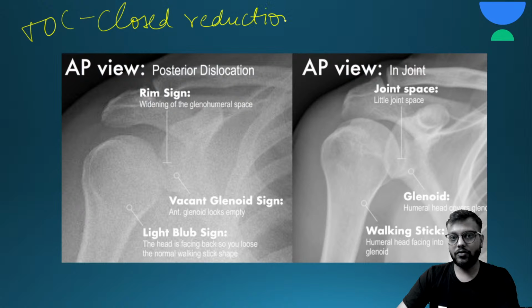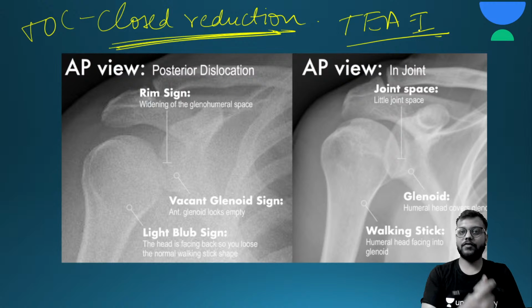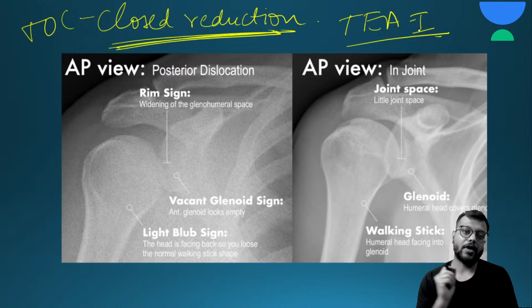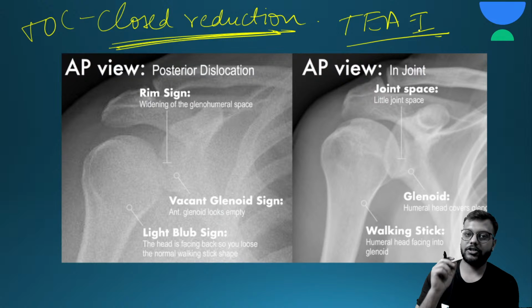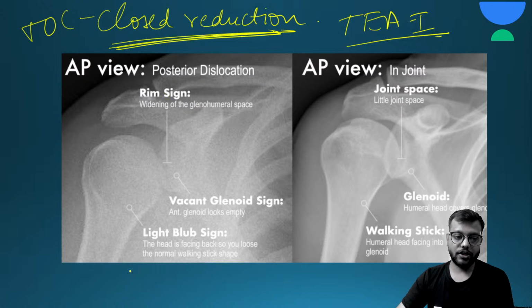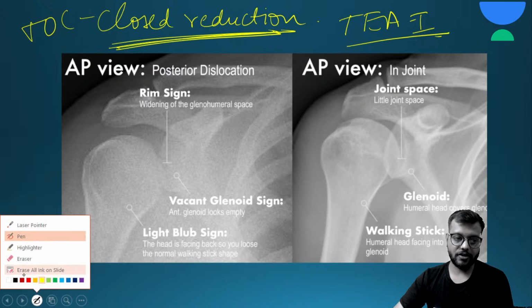Okay, and in closed reduction of anterior dislocation, you have a formula called T1 or TI, in which first you give traction, then you externally rotate, then you adduct, and then you internally rotate. Okay, this is the method of closed reduction of anterior dislocation of the shoulder joint.